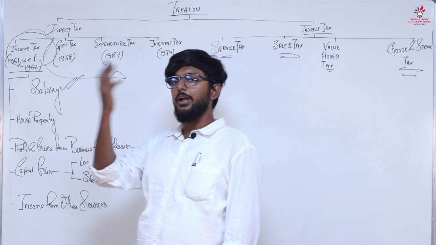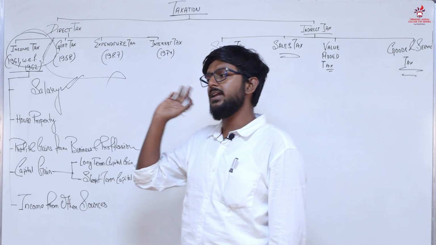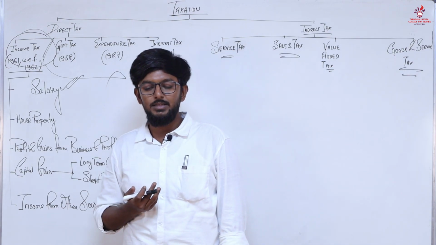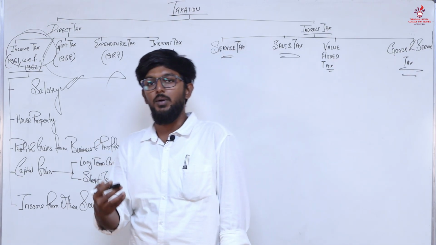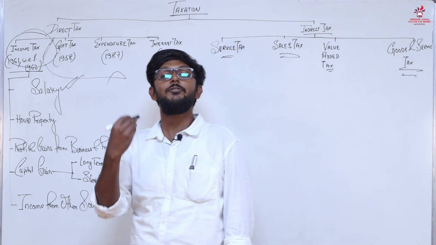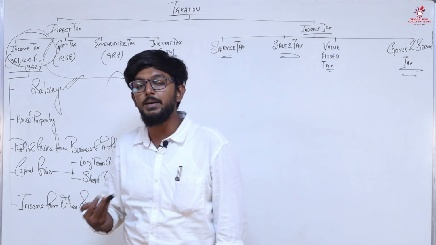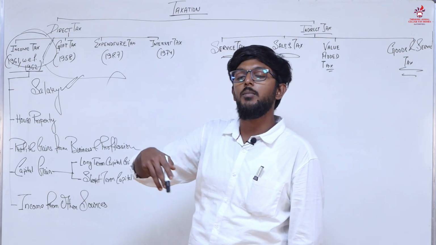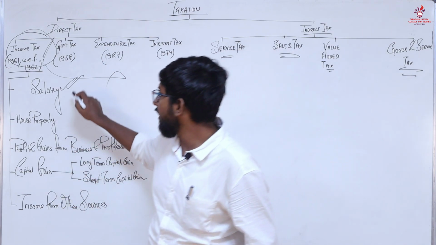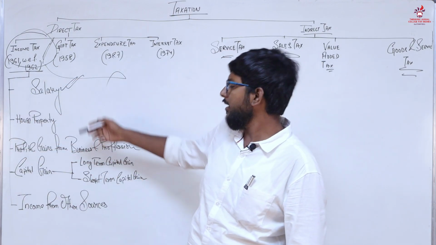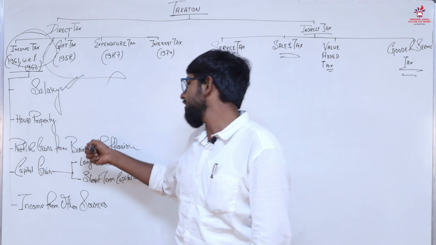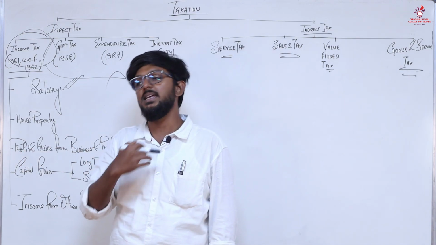Next is called profits and gains from business and profession. The person who goes to work every day earns salary if there is an employer-employee relationship. Now a businessman, the person who is actually providing the job, is also earning money, right? He is earning money in the form of profit. When a person is earning money in the form of profit, he would be considered a businessman, and that profit will not come under income from salary or income from house property. It will come under profits and gains from business.